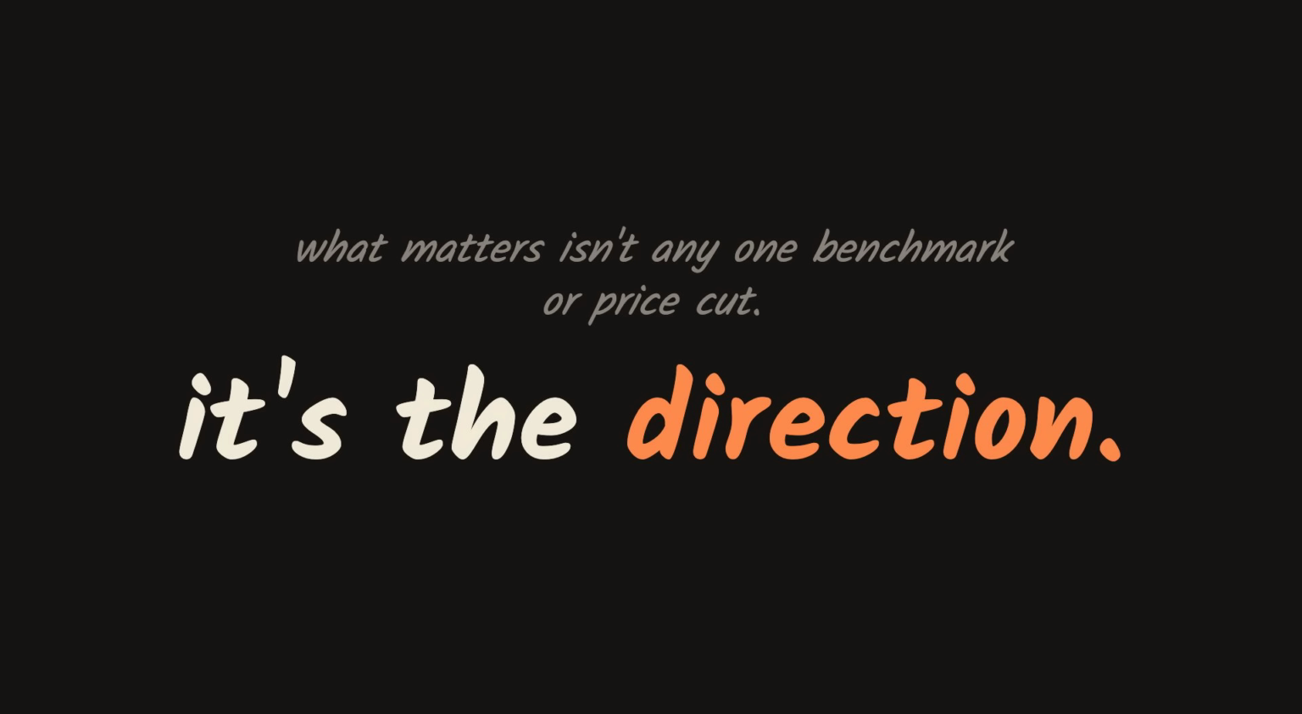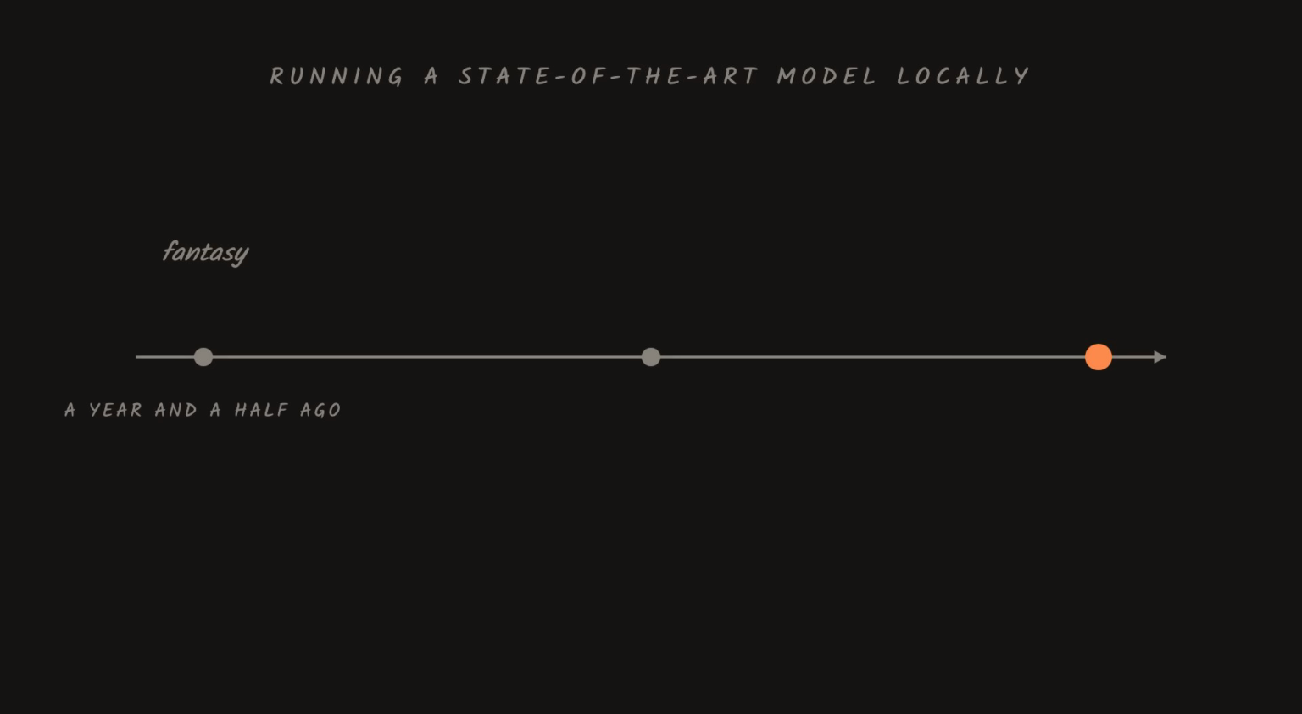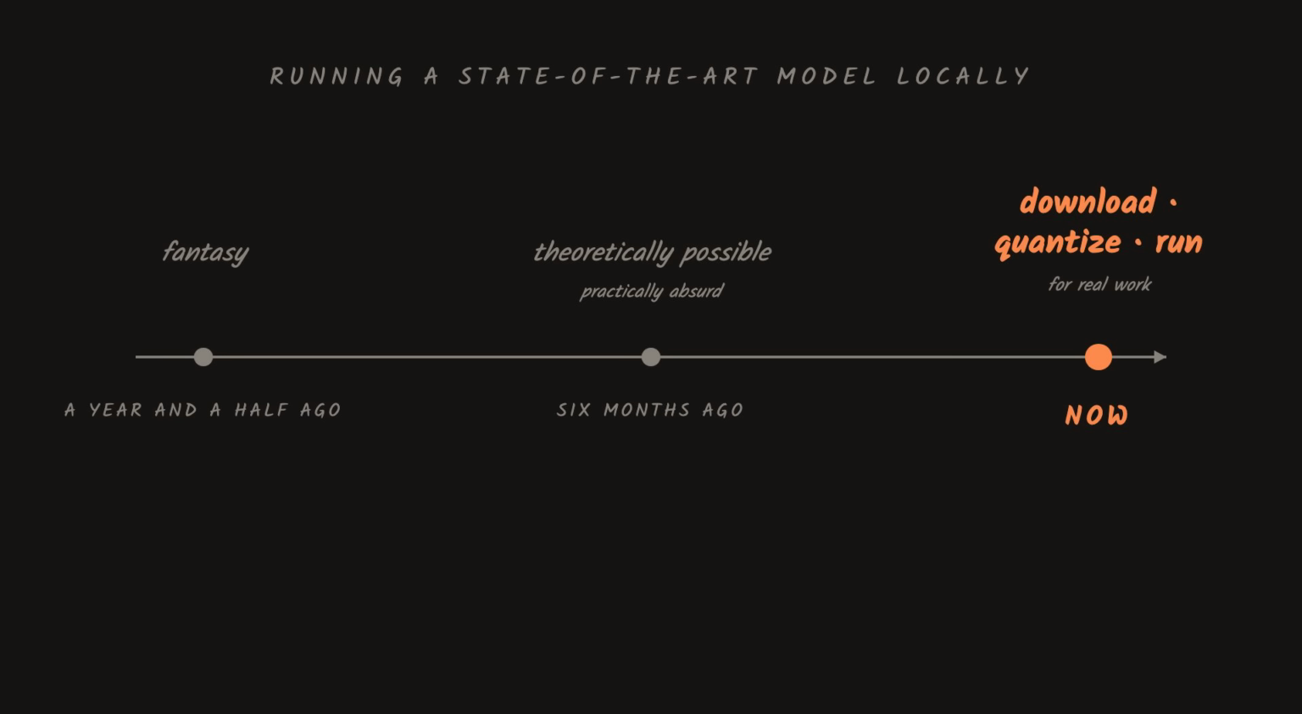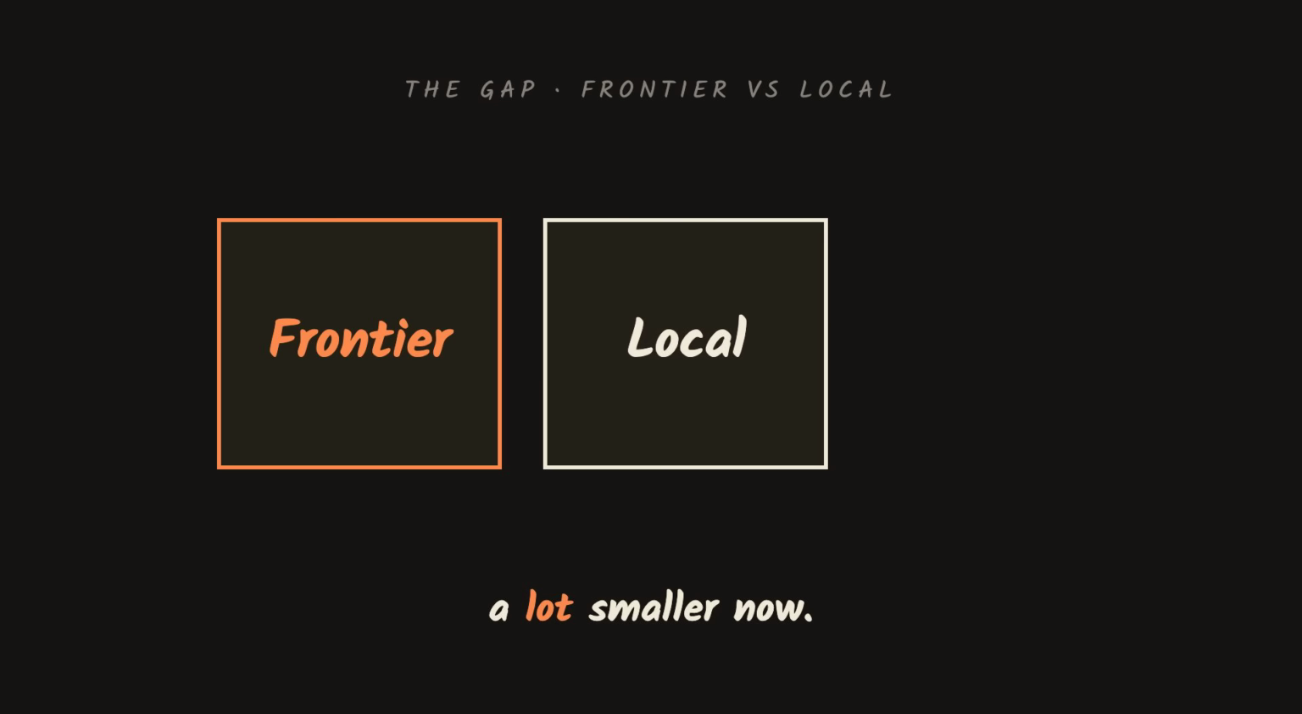What's worth watching isn't any one benchmark or price cut, it's the direction. A year and a half ago, running a state-of-the-art AI model locally was a fantasy. Six months ago, it was theoretically possible, but practically absurd. Now, there's a model you can download, quantize, and run on a desk, and it codes, reasons, and handles context well enough that real developers are using it for real work. The gaps are real. But the gap between frontier and local just got a lot smaller. If the pattern holds, the next version closes it further.